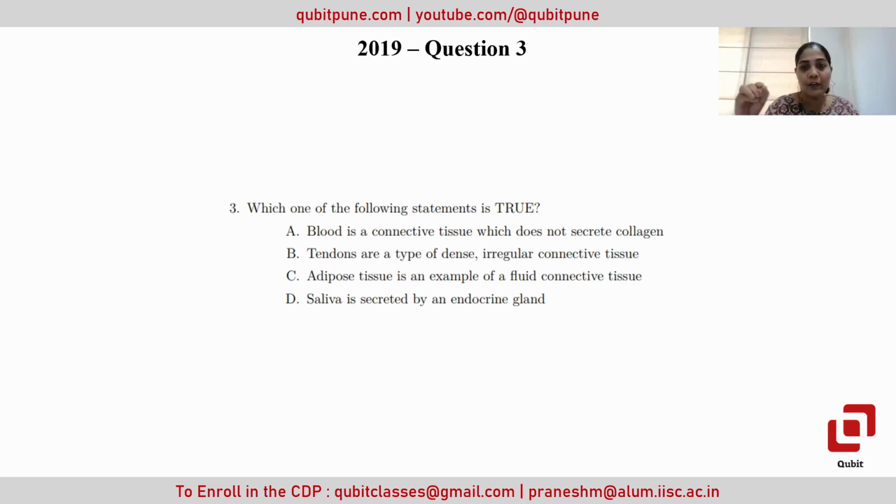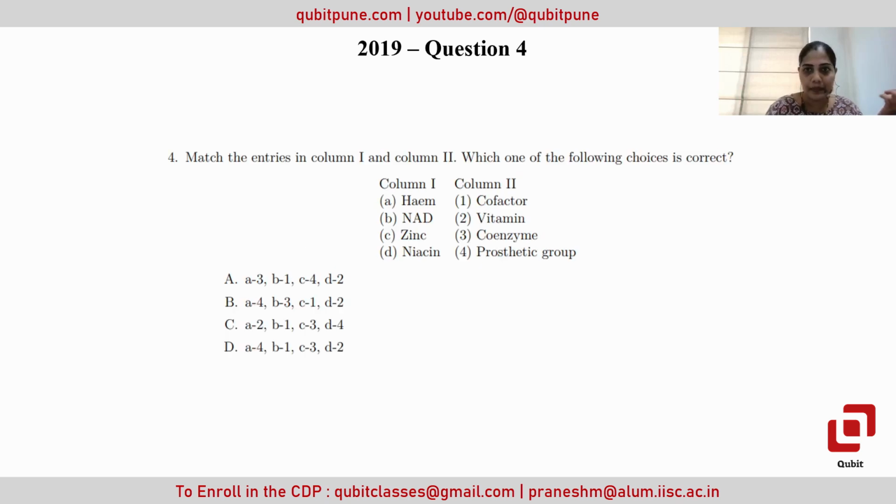Adipose tissue is an example of fluid connective tissue? No, adipose tissue is not a fluid connective tissue. Blood is the only fluid connective tissue, and adipose tissue is a loose connective tissue. And saliva is secreted by an exocrine gland, not an endocrine gland. Hormone secretion is by the endocrine glands, the ductless glands, and exocrine glands are duct glands, two kinds of things. So saliva is from an exocrine gland. Next.